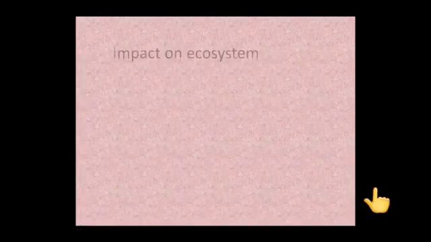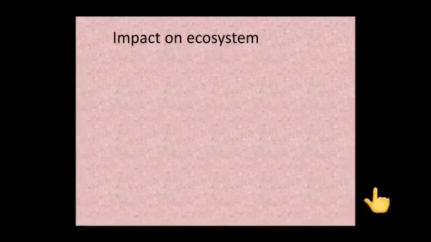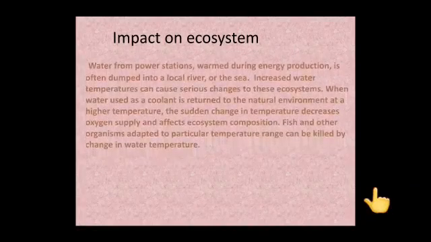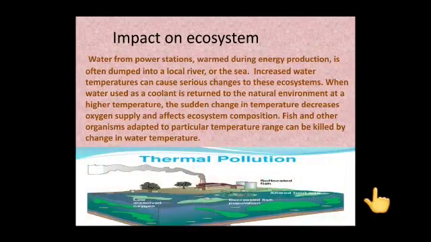Power stations also have a bad impact on the ecosystem. The water that is used in power stations is warmed during energy production. This warm water is often dumped into a local river or the sea. When water used as a coolant is returned to the natural environment at a higher temperature, the sudden change in temperature decreases oxygen supply and affects the ecosystem composition.